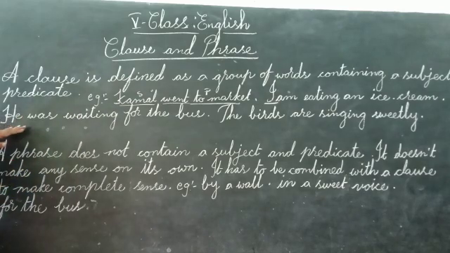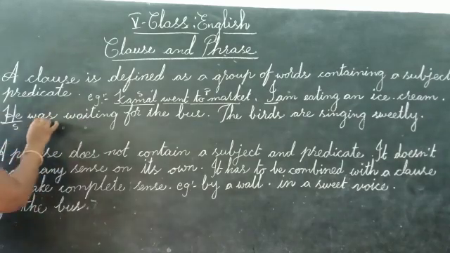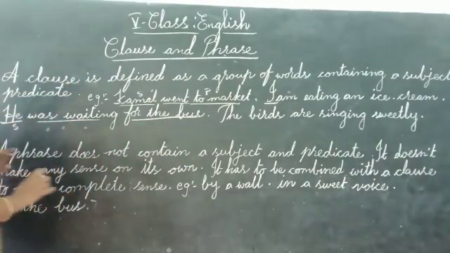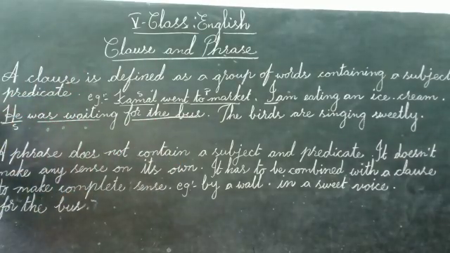Here also I have given some sentences. He was waiting for the bus. Point out the subject here. He is the subject. It is a pronoun. Was waiting for the bus is the predicate. A clause gives the full meaning or sense of that sentence. Reading that sentence we can understand its meaning. A clause contains a subject and predicate, and it gives the full meaning or sense.